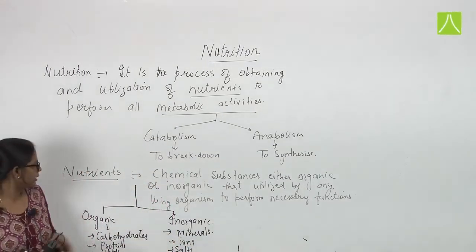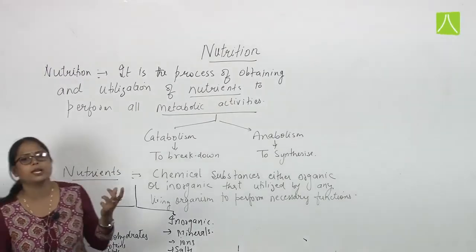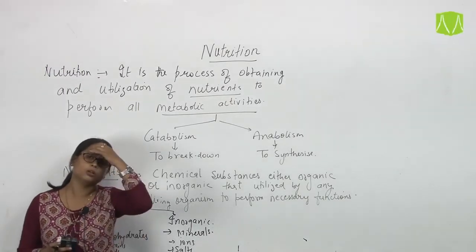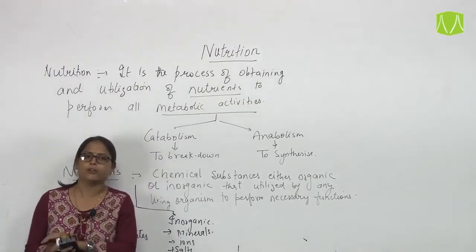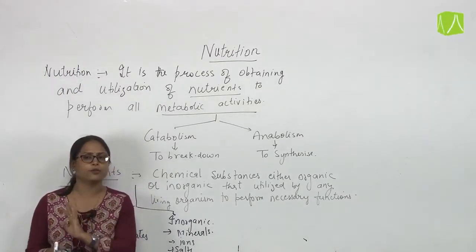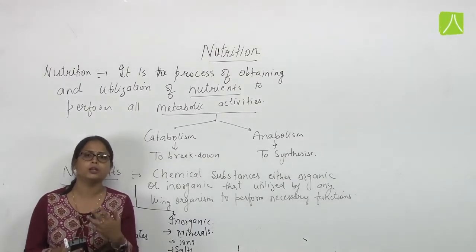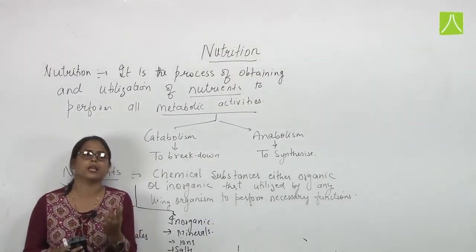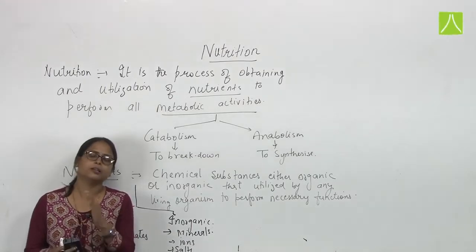Fine. Now these nutrients are utilized by different types of living organisms in different manners. Actually in our nature, in our environment, there are so many various types of organisms which obtain these nutrients or utilize the nutrients in different manners.